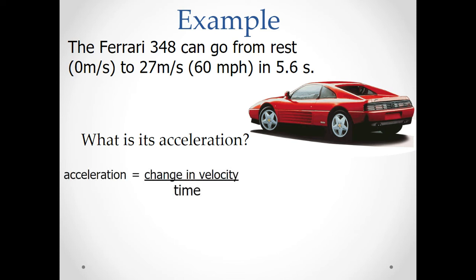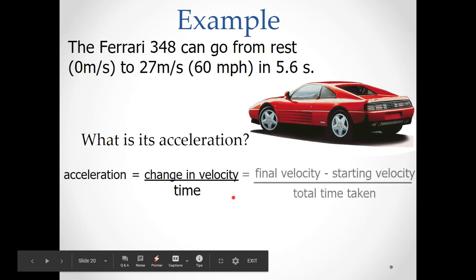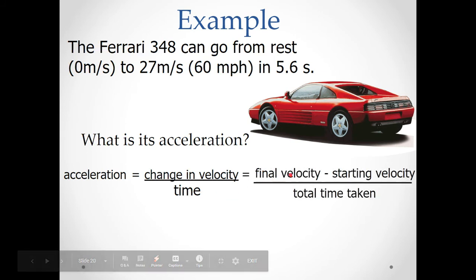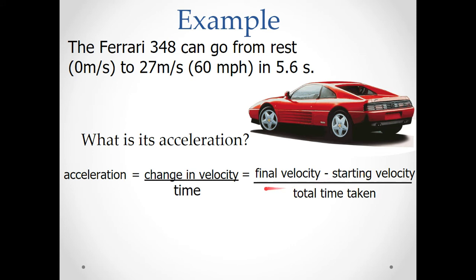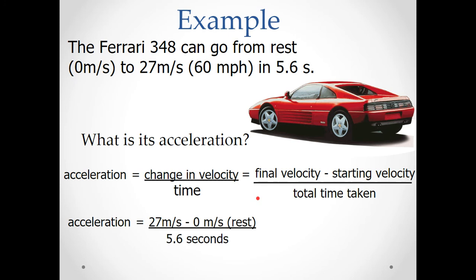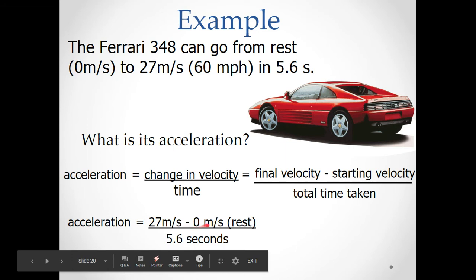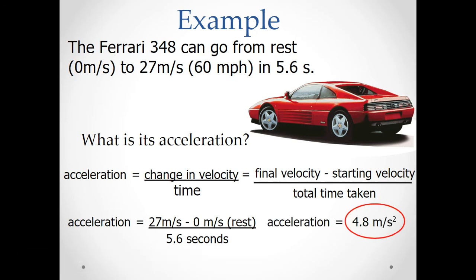So again, acceleration is equal to my change in velocity over time. So we have my final velocity minus my starting velocity divided by the total time taken is equal to the acceleration. So let's make our substitutions here. The final velocity of the car, 27 meters per second, minus the starting velocity of the car, which was 0 meters per second, it was at rest, divided by the total time, 5.6 seconds. So the acceleration of the car as it went from rest to 27 meters per second was 4.8 meters per second squared.